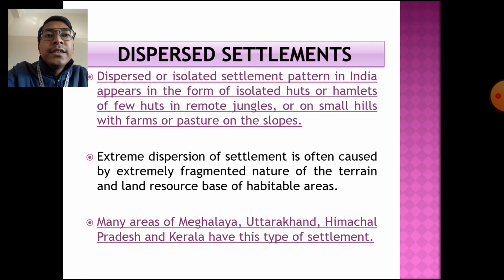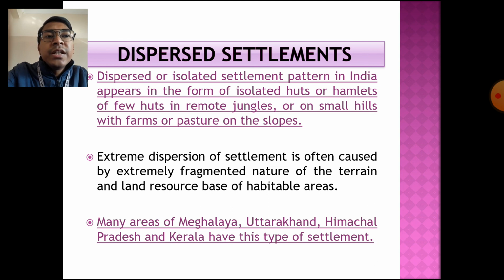So basically the dispersed or isolated settlements may have been formed in remote jungle areas, in hilly areas, or in agricultural areas, where only a few houses are there, maybe four or five houses. Here we can take an example of the forest village. In the forest village, a few houses are there and they are located far away from one village to another. So in those forested areas, dispersed settlements are mainly found.